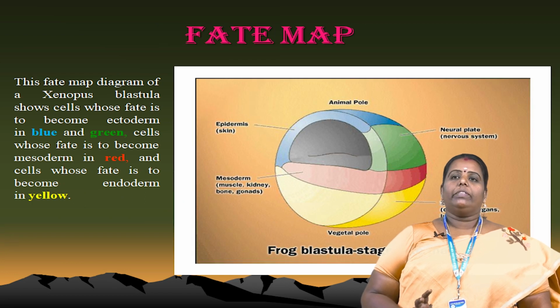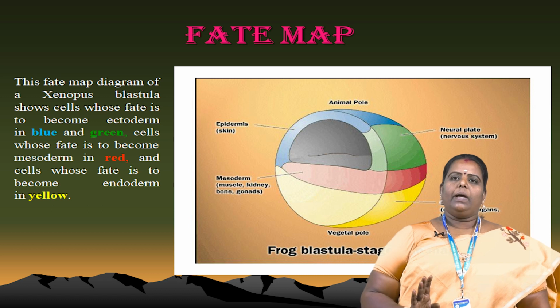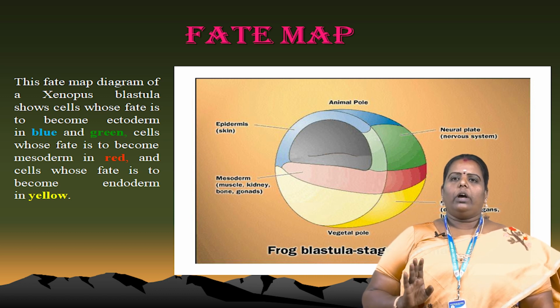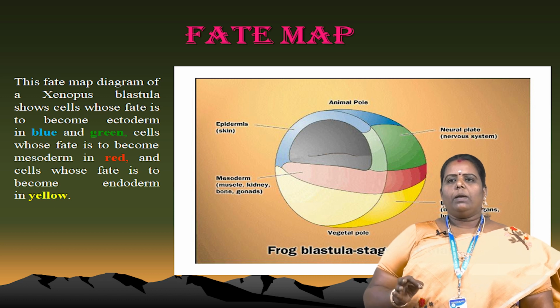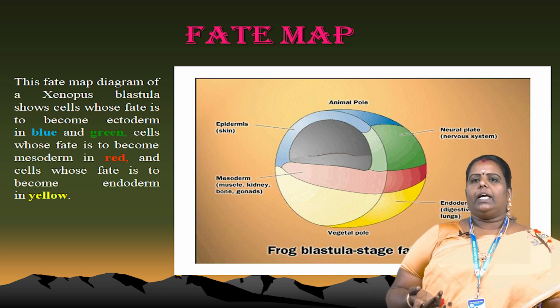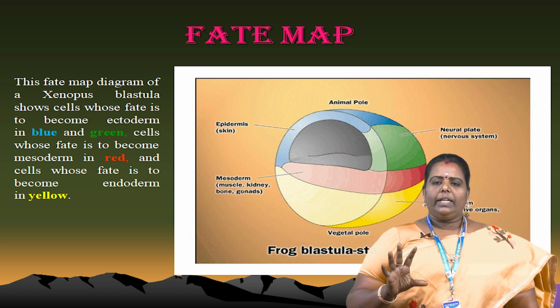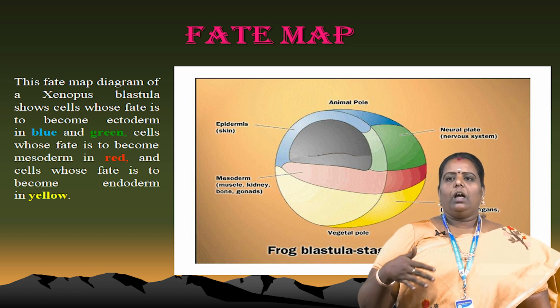The fate map is very important. Why do we need to know about the fate map? In the fate map diagram, the blastula shows the cells fated to become ectoderm. Normally, you just have to differentiate by the colors of the fate map: blue and green cells, red and yellow cells. Just imagine the shape of the egg.